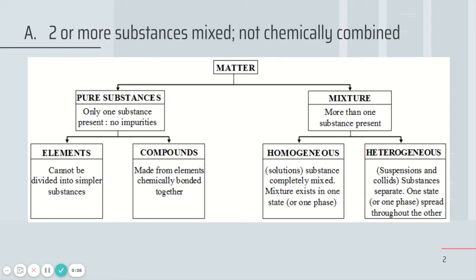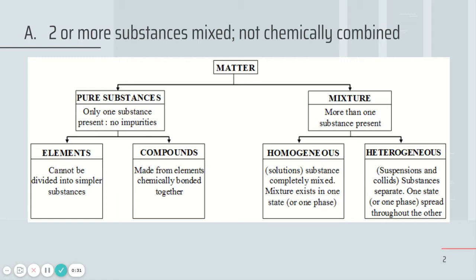Mixtures. There are two main types of matter, and one of them is a mixture. The other one is a pure substance, which you can see over here to the left, which is elements and compounds. We've been working with those all year. But now referring to mixtures, that's more than one substance, so two or more, that are not chemically combined. So they're not a compound.